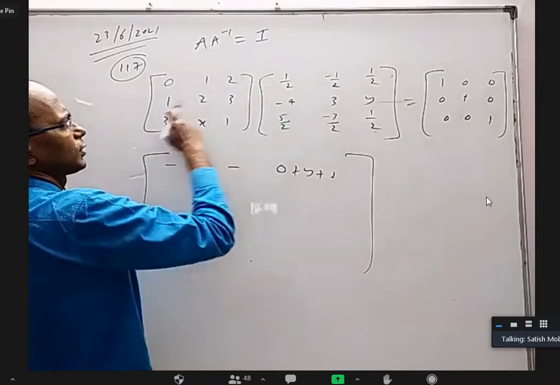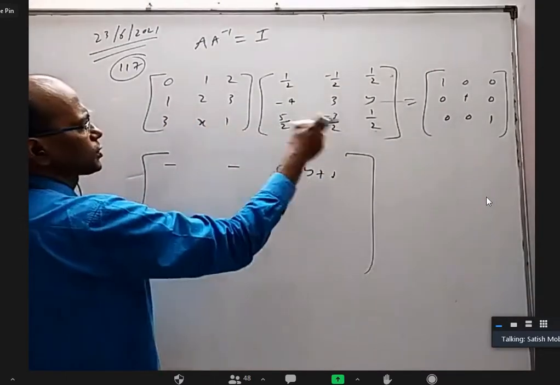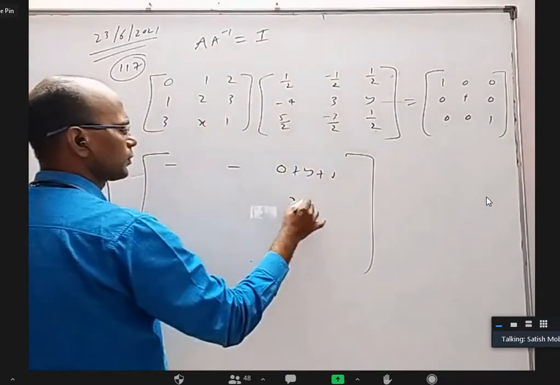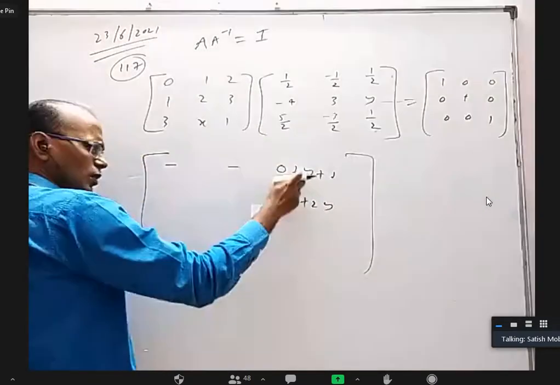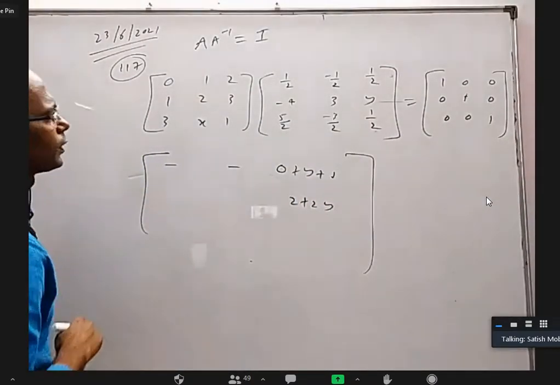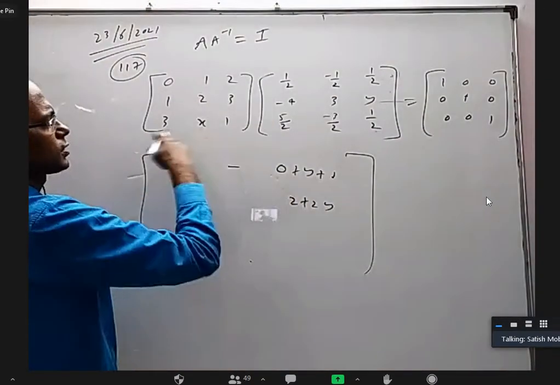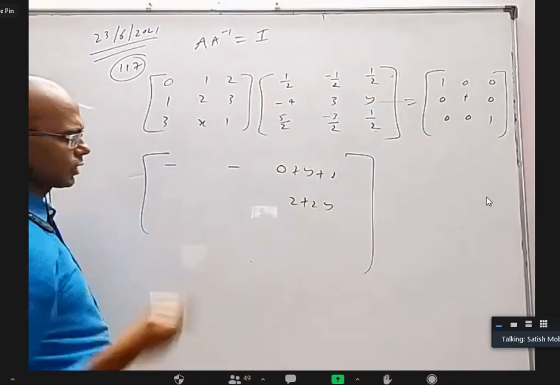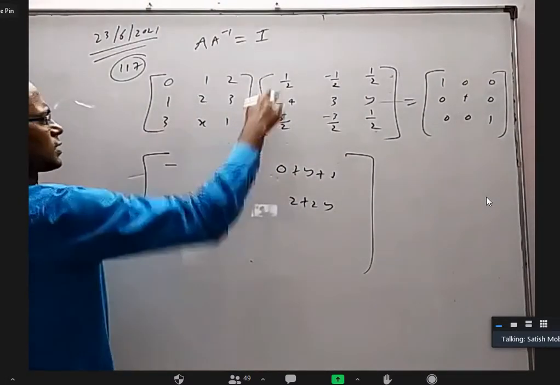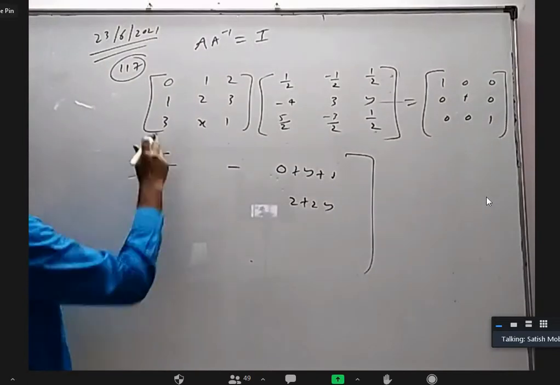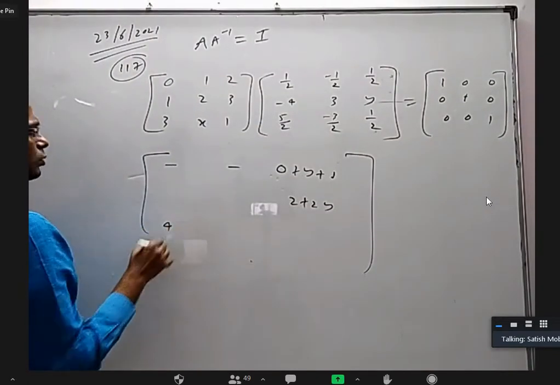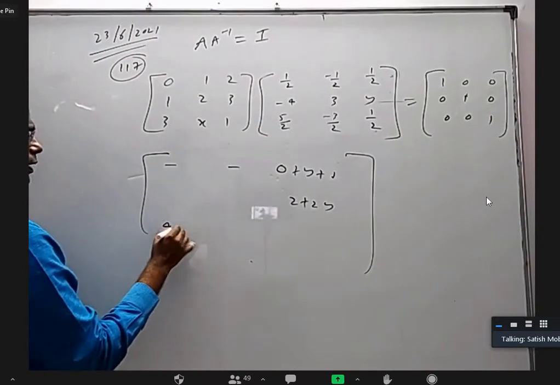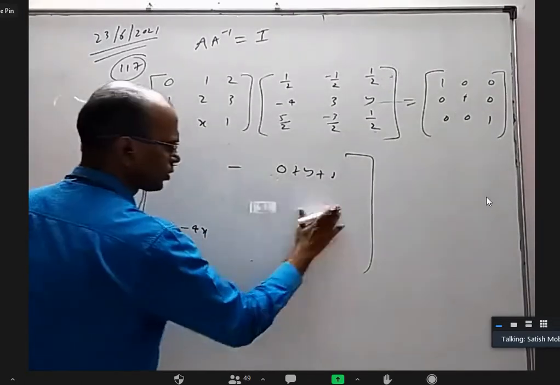I don't need it because this is 1 by 2 plus 2y plus 3 by 2. That is coming 2 plus 2y. You need only this or only this. You don't need both. Next, this into this, this into this, this into this. Out of the three, anything you can write, you can get x value. This and this are sufficient. So 3 by 2 plus 5 by 2 is 4 and minus 4x. So I don't write all these things.